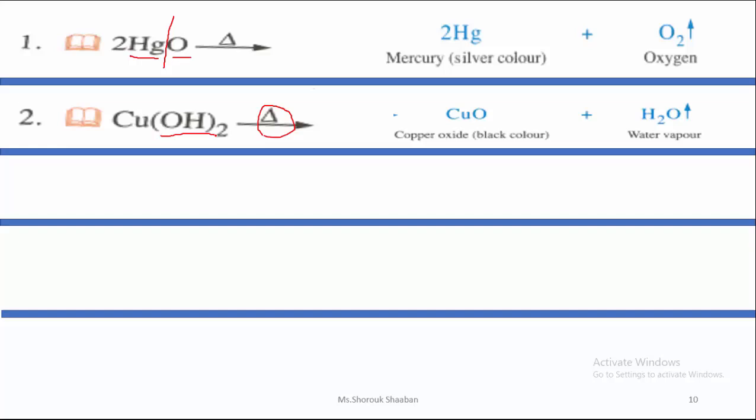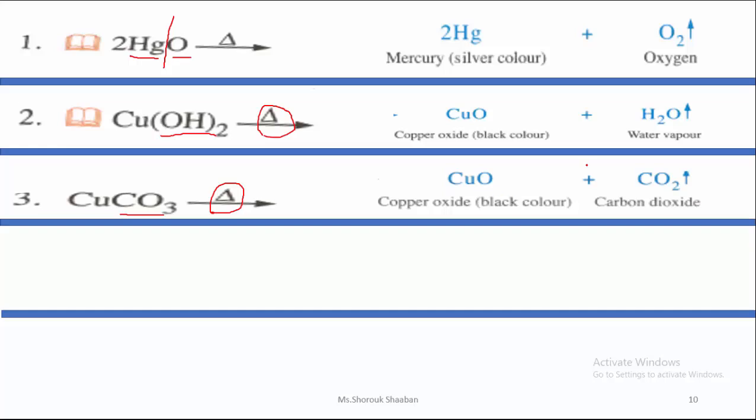Number 3. Copper carbonate, an arrow on it, a triangle. Again, this kind of reaction is a thermal decomposition reaction. And here, what is the atomic group? This is carbonate. So we said hydroxide, carbonate, or nitrate give us metal oxide. So I will write copper oxide and carbon dioxide because I have carbonate.